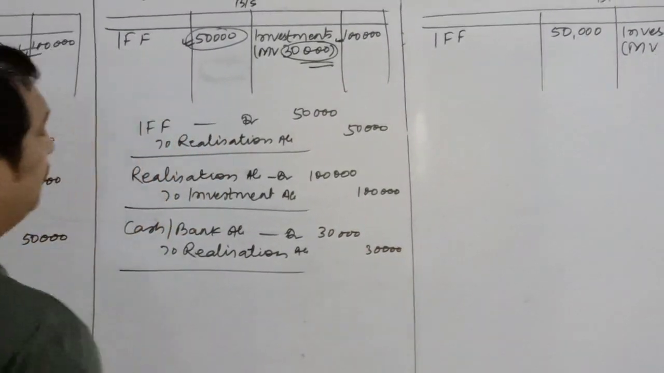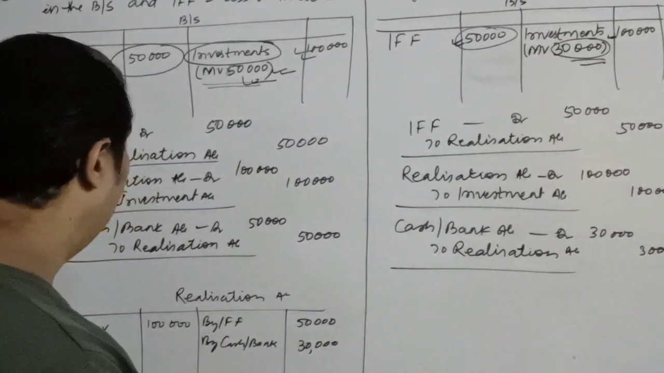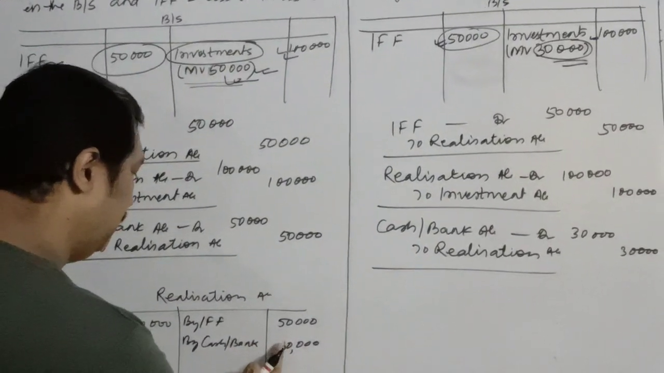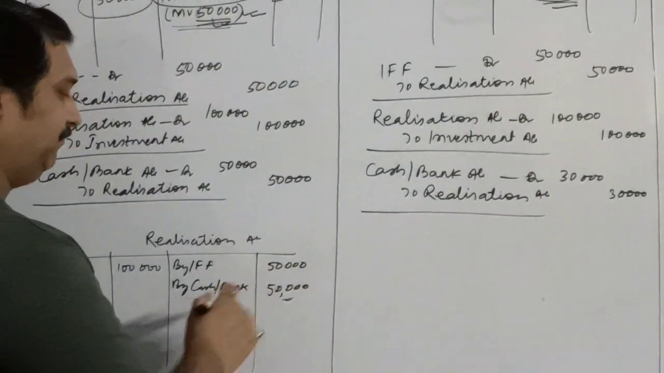So children, this is how the same thing you will do in the balance sheet also. There is nothing over here; in this particular situation we are realizing 50,000, so I will write 50,000.